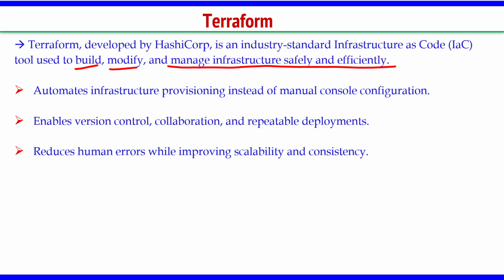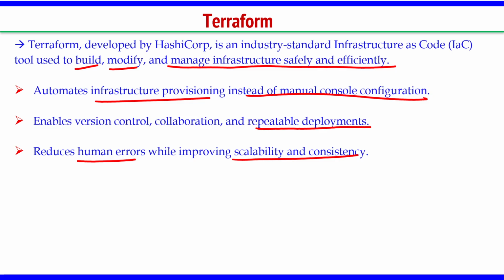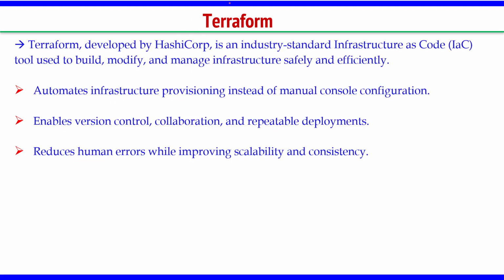Among all the tools, this is the most popular tool available. So, what all things does it do? It automates infrastructure provisioning instead of manual console configuration. We can automate the process of infrastructure creation. It enables version control, collaboration and repeatable deployments. It reduces human errors while improving scalability and consistency. Basically, all the benefits that IAC has, Terraform also has, because it is one of the most popular IAC tools. This is developed by this company.